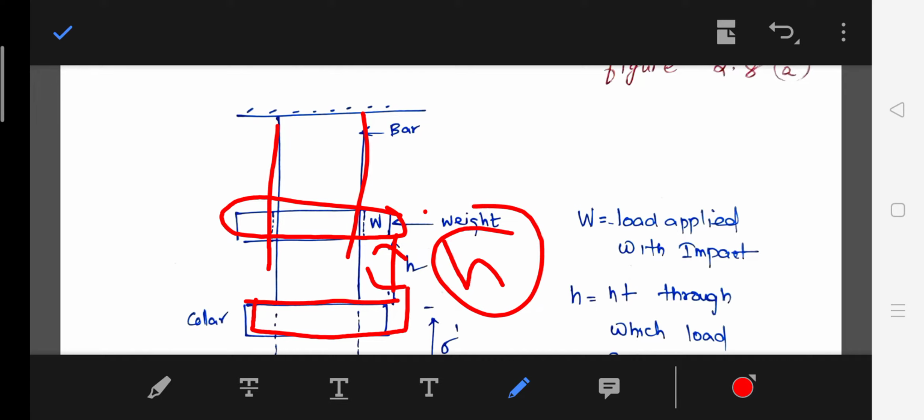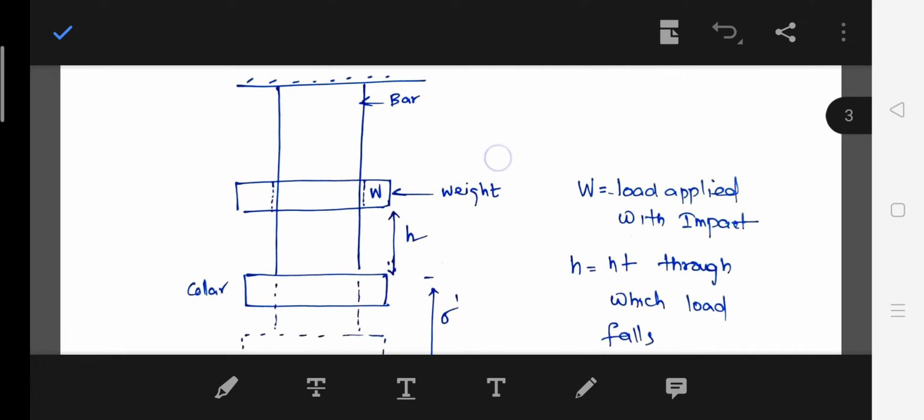Then what happened? When the load is dropped, it will come and hit the collar. When the load is dropped, it will produce a maximum instantaneous extension of delta bar. So before going into that, I will explain each of the terms.